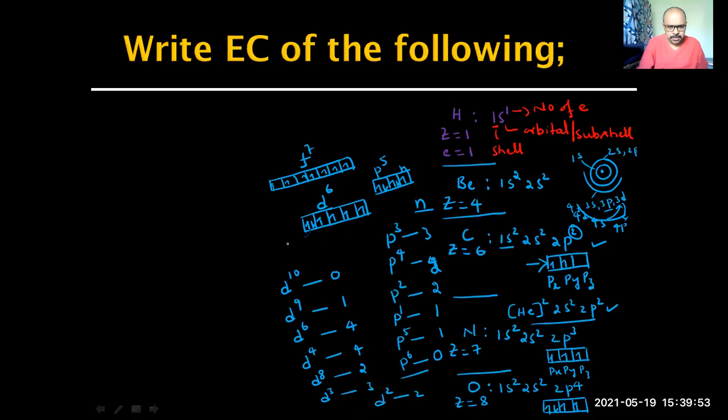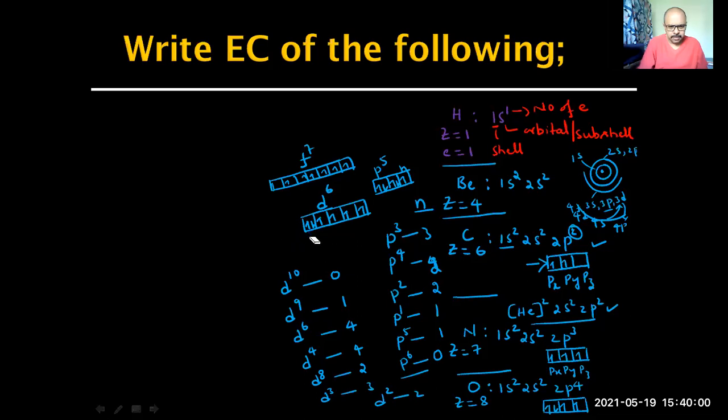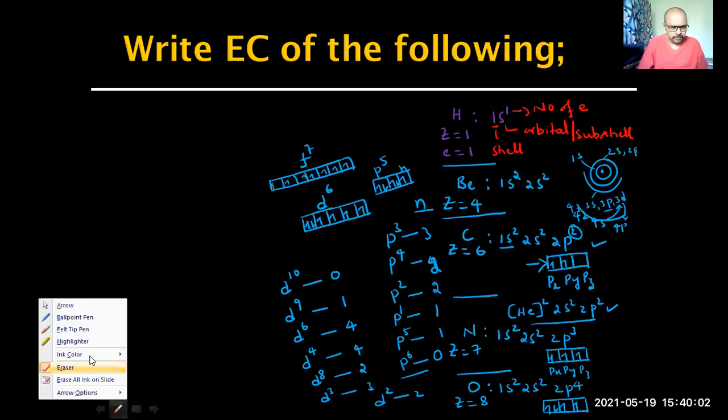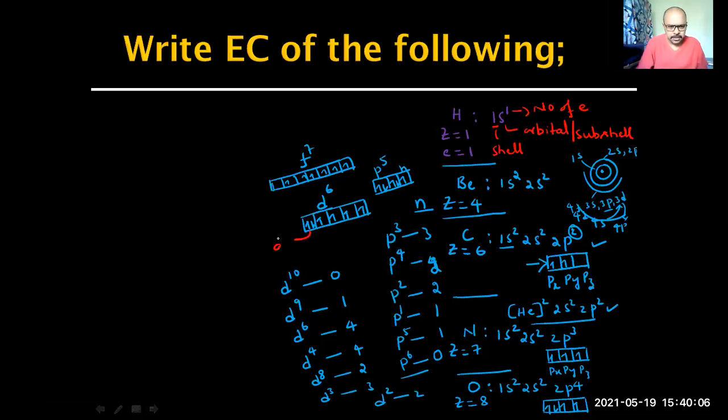See, this is not able to be seen. Take a light color. One second. This is dxy, dyz, dxz, dx square minus y square, dz square.